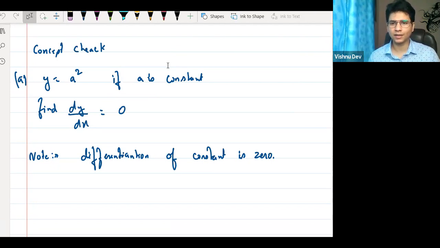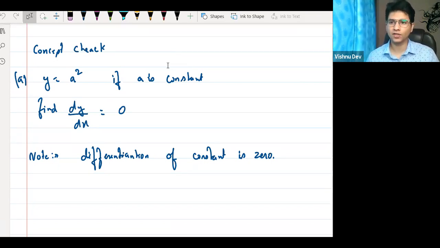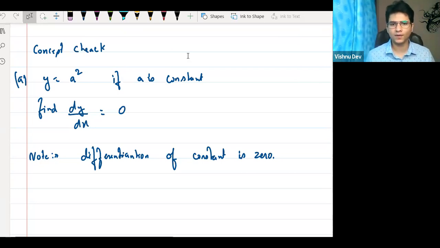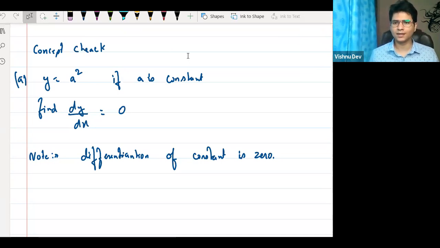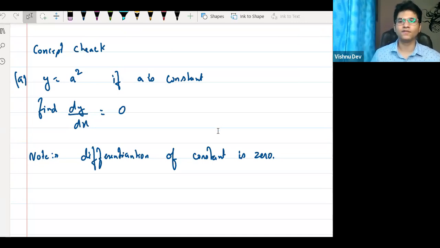And especially when this change in the independent variable is infinitesimally small, meaning very, very small. Understood? So I can say it is an operator which helps us to find the change in the dependent variable when the independent variable is changing infinitesimally, which is very small.